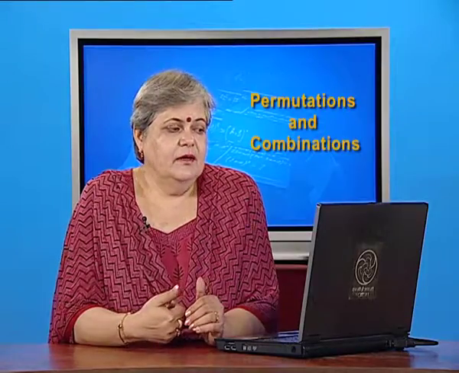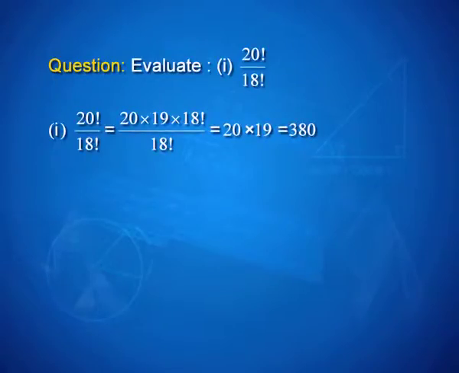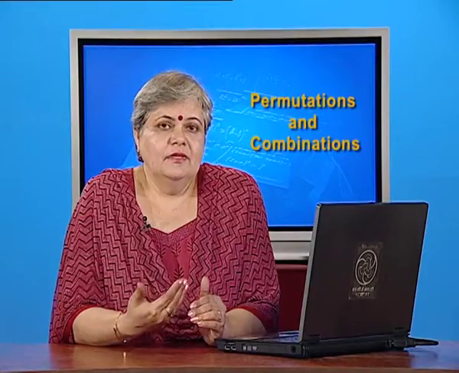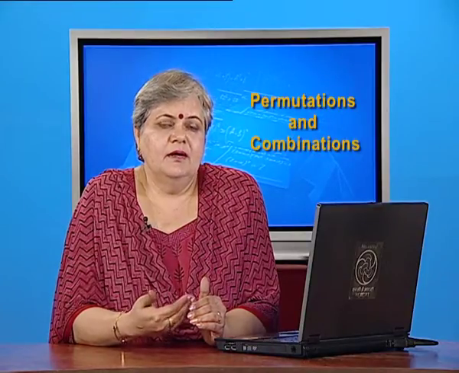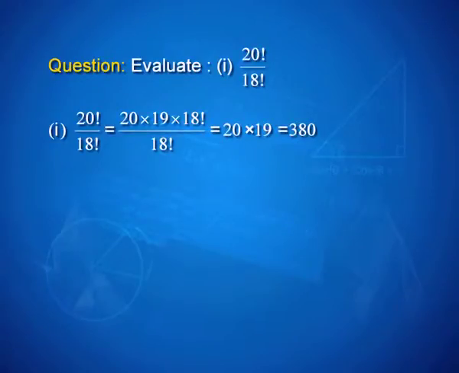For example, here if I rewrite 20 factorial, it is the same as 20 into 19 into 18 up to 1. So, 18 into 17 into 16 and so on is nothing but 18 factorial, and therefore the expression gets simplified and becomes nothing but 20 times 19, and hence the value is 380.